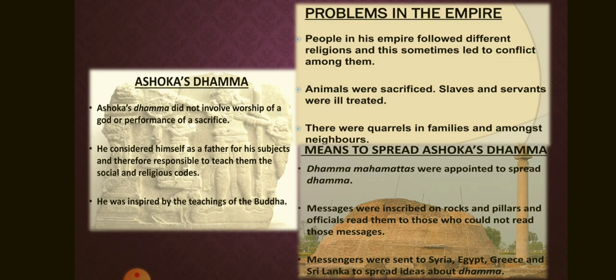Besides, Ashoka got his messages inscribed on rocks and pillars, instructing his officials to read his message to those who could not read it themselves. Ashoka also sent messengers to spread ideas about Dhamma to other lands such as Syria, Egypt, Greece, and Sri Lanka. He built roads, dug wells, and built rest houses. Besides, he arranged for medical treatment for both human beings and animals.